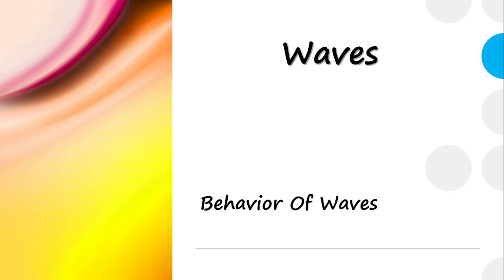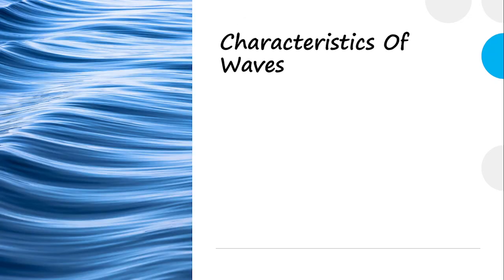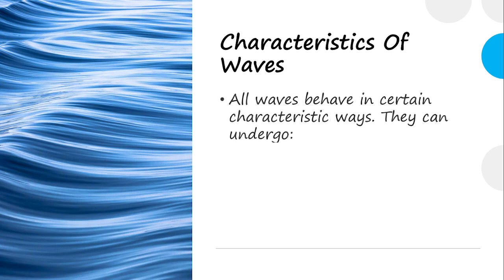We've already seen various types of waves. So let's see these various behaviors of waves. In this we'll see the characteristics of waves. All waves behave in certain characteristic ways. So all kinds of waves behave in certain characteristic ways. Now they can undergo the following characteristics or behaviors.